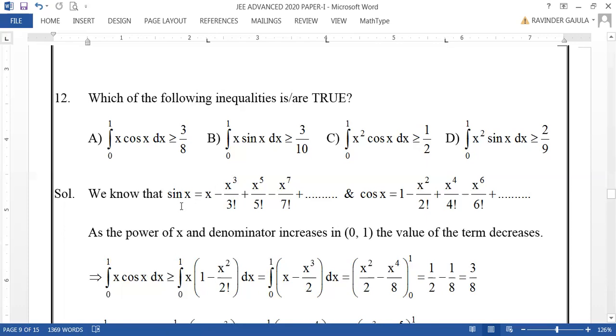Now here you know that sin x is x minus x cube by 3 factorial, x power 5 by 5 factorial minus x power 7 by 7 factorial and so on, and cos x is 1 minus x square by 2 factorial, and like that we can use. Let us rewrite these two. What you can take. Okay, just a minute.